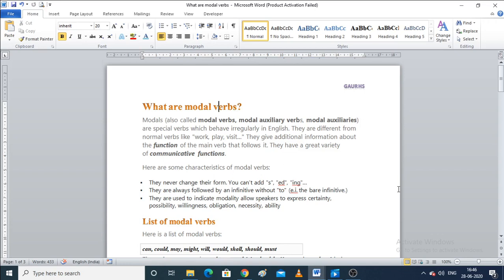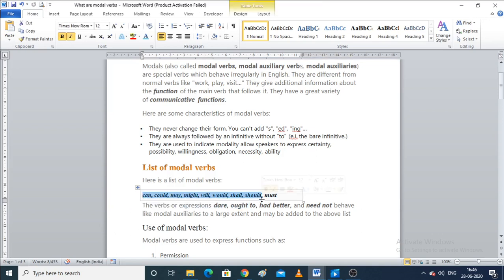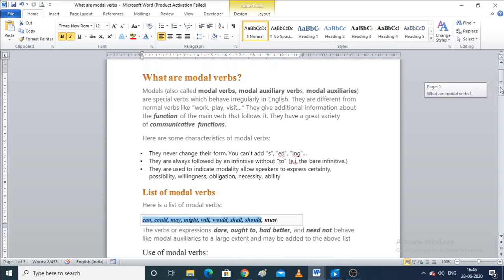Now before moving on, you need to know some characteristics of modal verbs. But before that, I wanted to tell you these are the types of modals that we have. Can, could, may, might, will, would, shall, should, and must. And you have ought to as well.